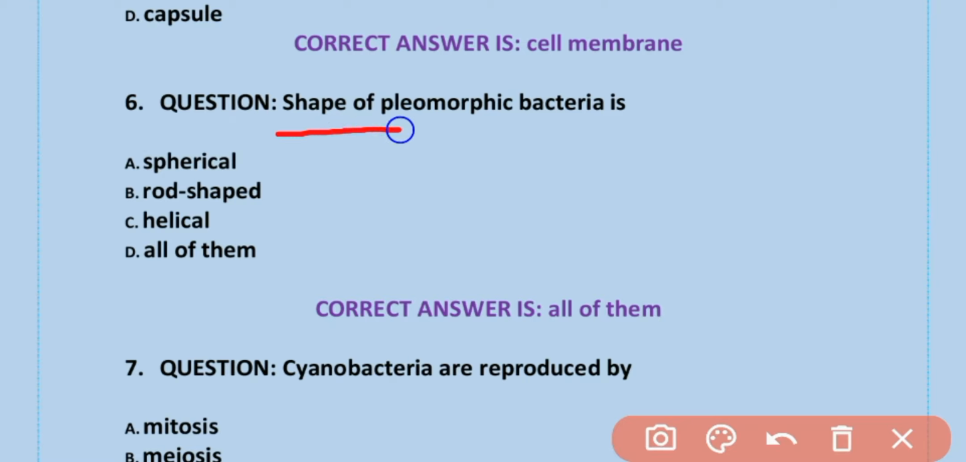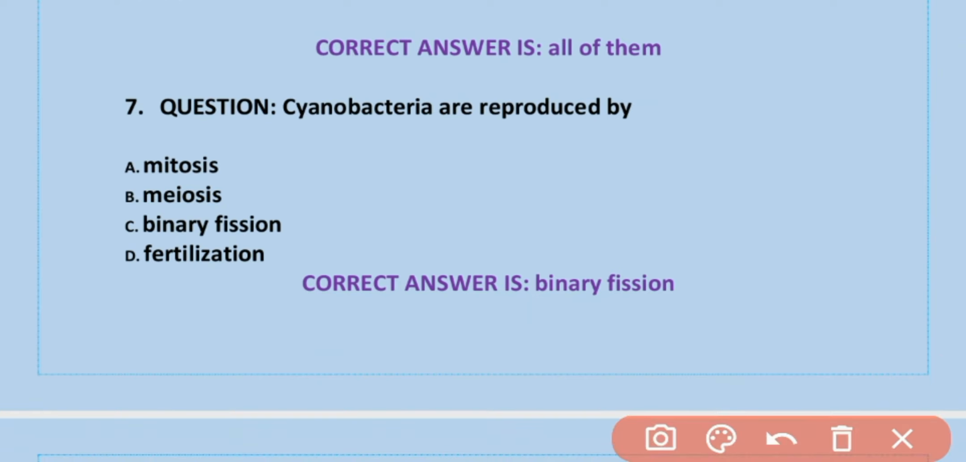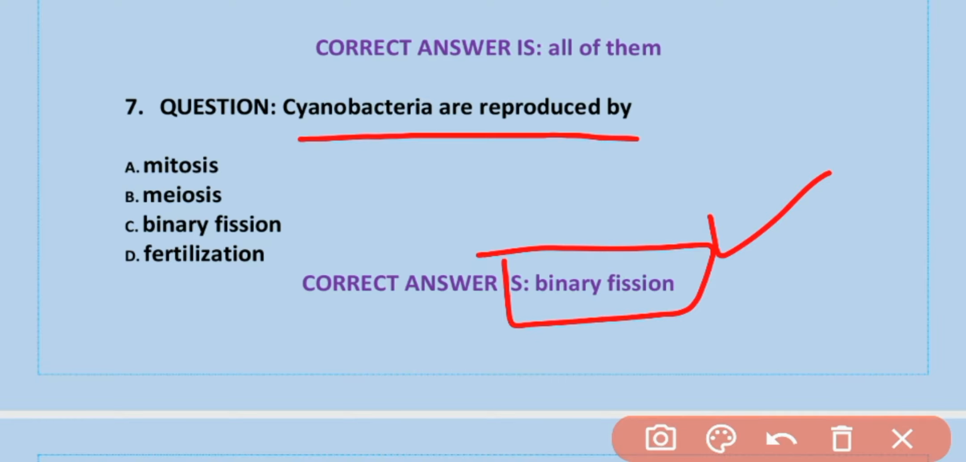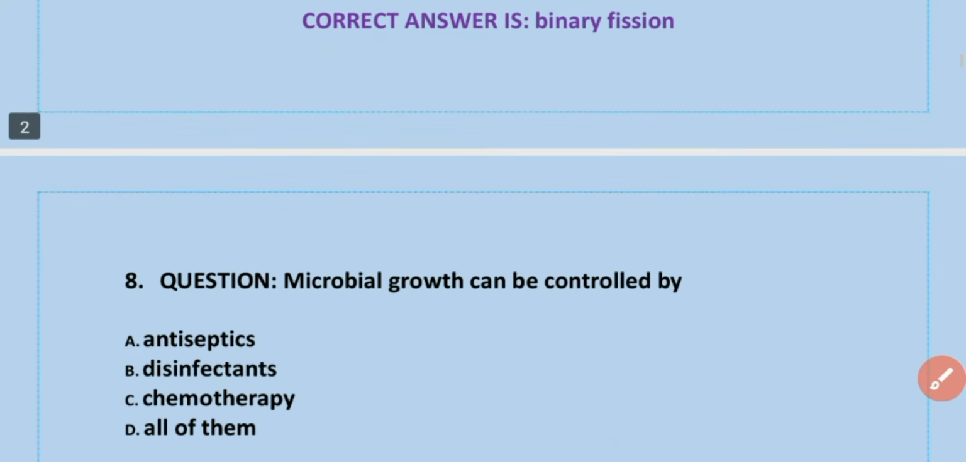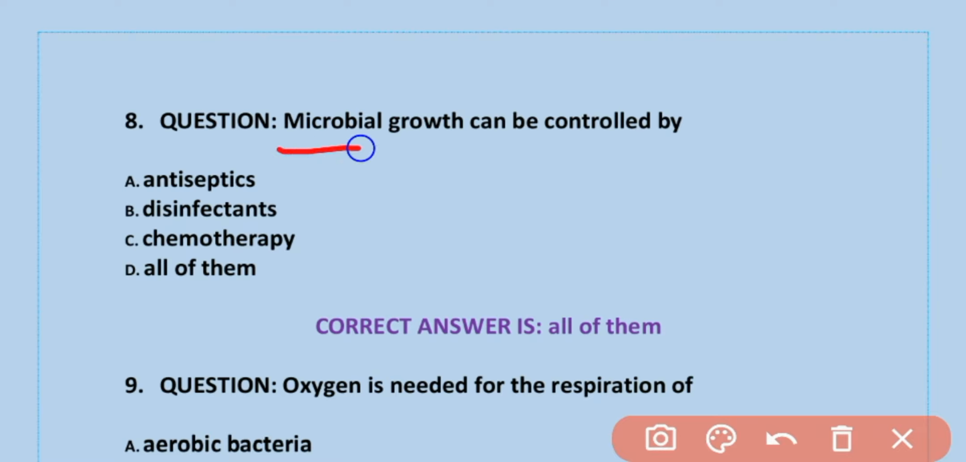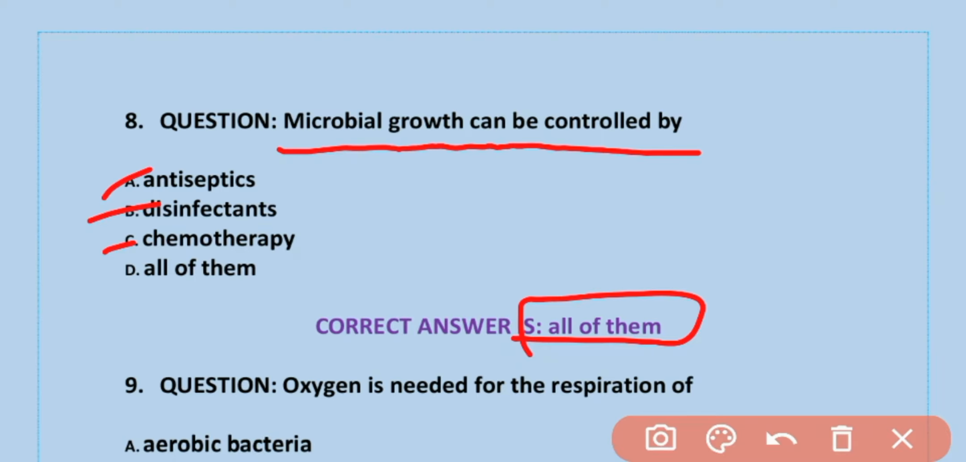Shape of pleomorphic bacteria is spherical, rod-shaped or helical. All of them is correct. Cyanobacteria reproduce by binary fission. Option C is correct. Binary fission. Microbial growth can be controlled by antiseptic, disinfectant, chemotherapy. All of them is correct.